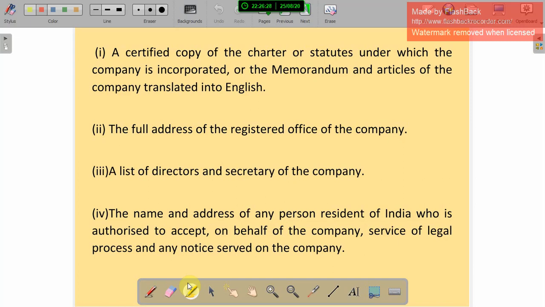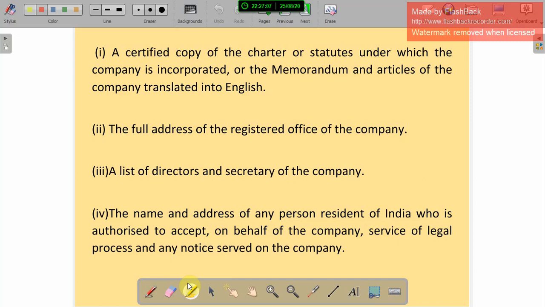That should be submitted to the registrar in English, along with the full address of the registered office of the company. Maybe they started the company outside the country, that full address should be noted, and the list of directors and secretary of the company. So who are the directors and secretary of the company, that also is informed to the registrar.